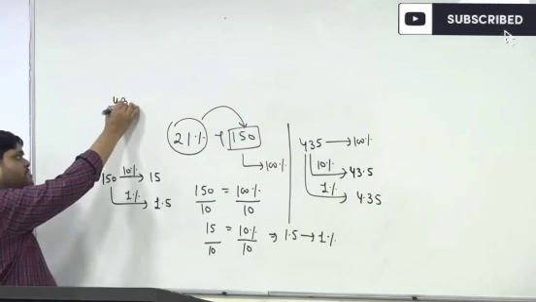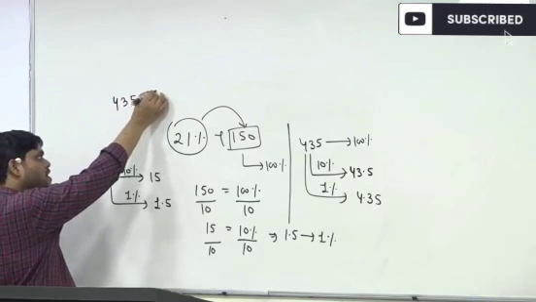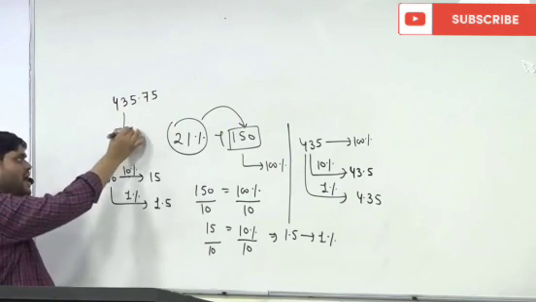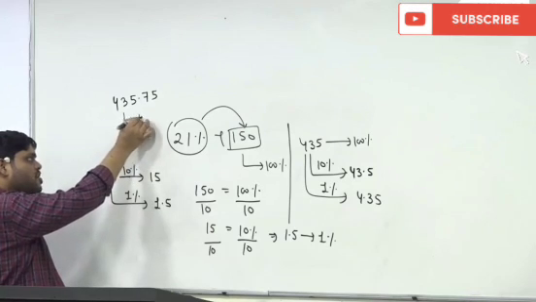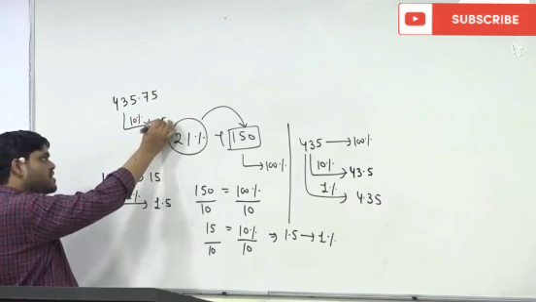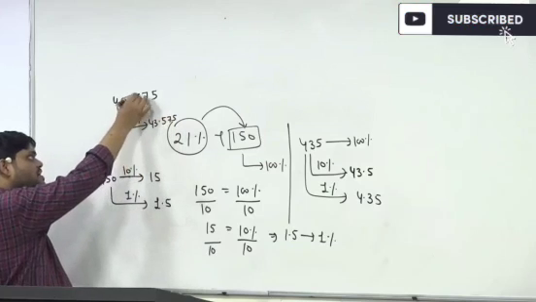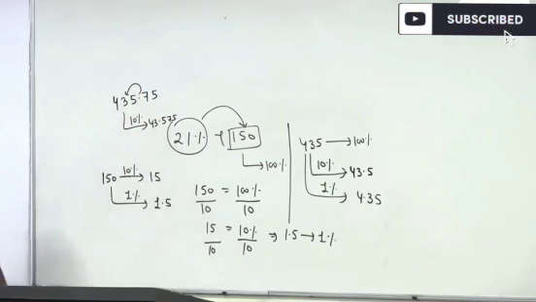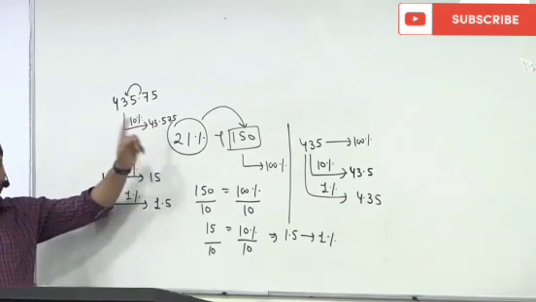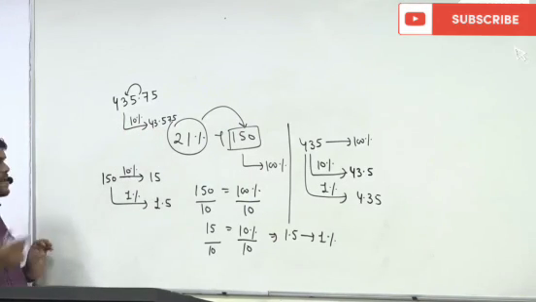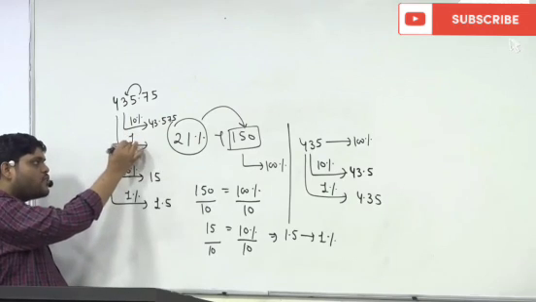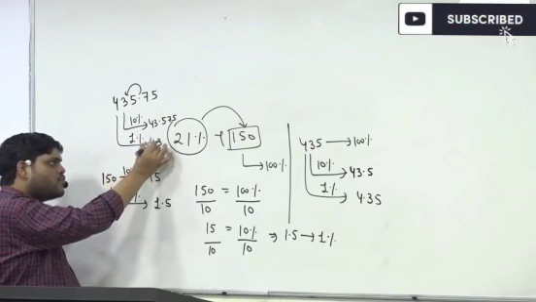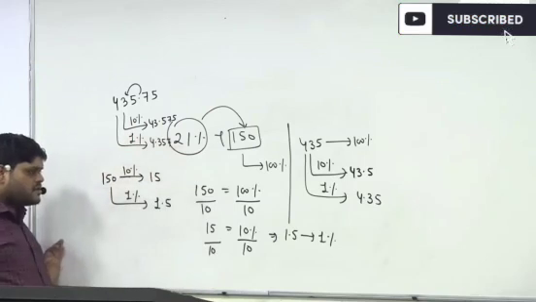Suppose decimals are already there, and we have to find out 10% of this number, 43.575. Just move the decimal, and you can say that 43.575 is 10% of this number. What is 1% of this number? 4.357.